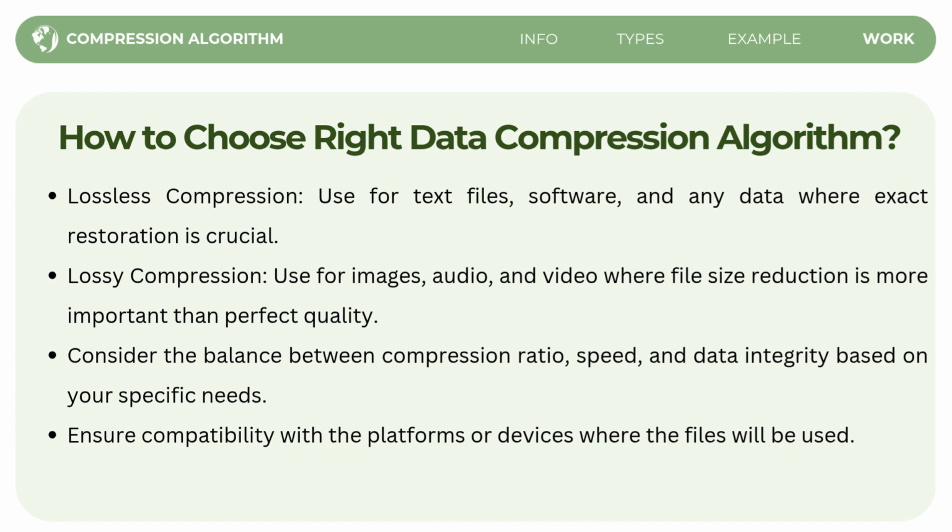Compression ratio refers to how much the file size is reduced. Speed refers to how fast the algorithm can compress and decompress data. Data integrity means how much of the original data is preserved after compression. And lastly, ensure compatibility. We need to make sure the compression algorithm you choose is compatible with the platforms or devices where the files will be used.